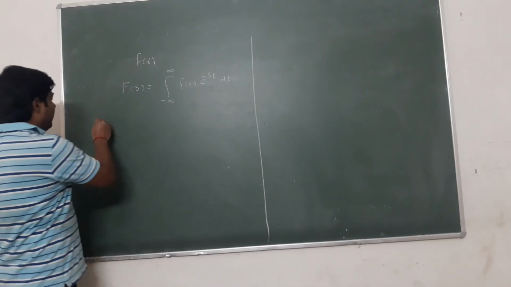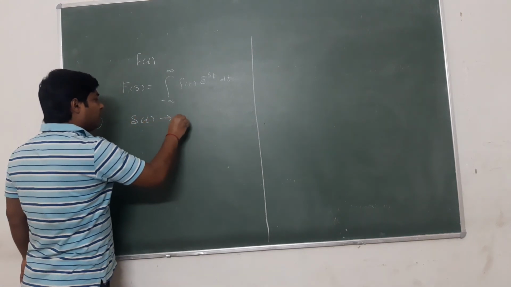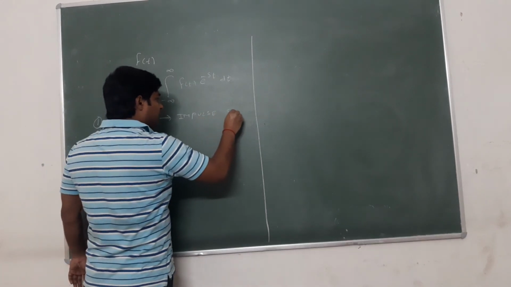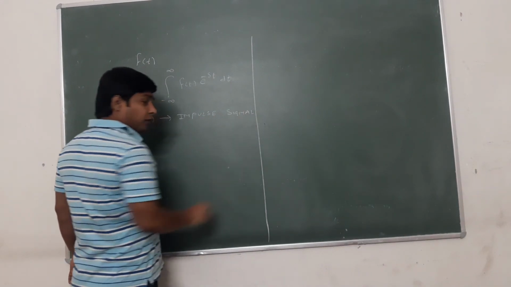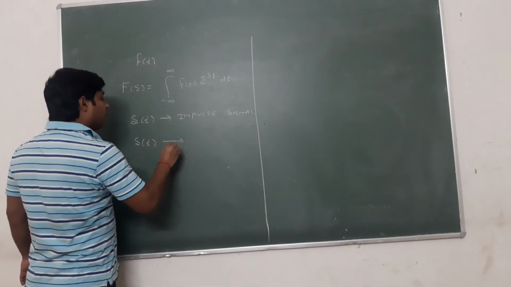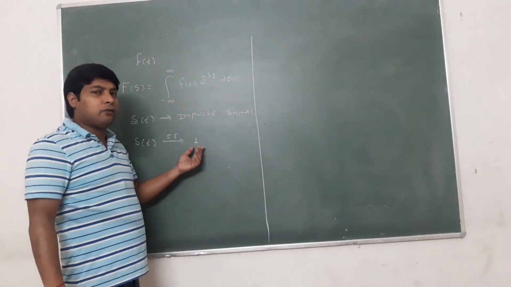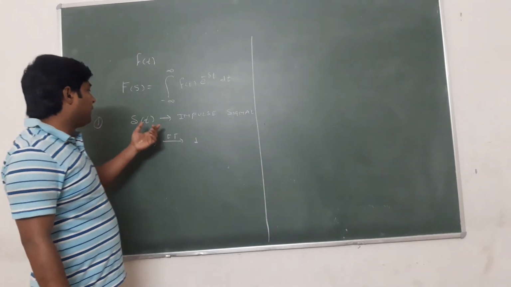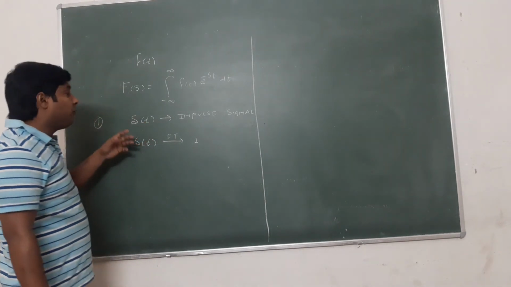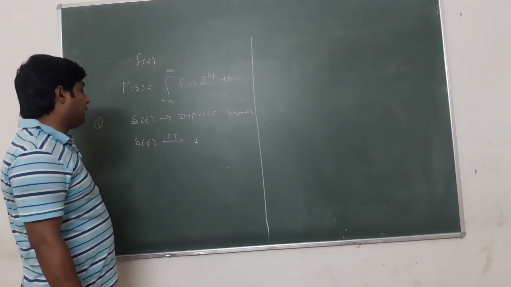Now we want to find the Laplace transformation of delta t, which is known as impulse signal. We know that the Fourier transform of delta t is 1. So this is the frequency domain analysis and it will be the Laplace domain analysis. So we need to find what will be the Laplace transform of delta t.